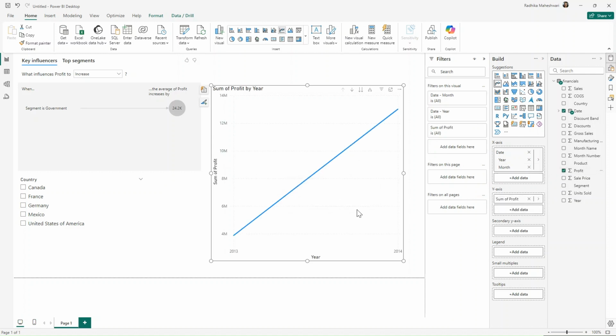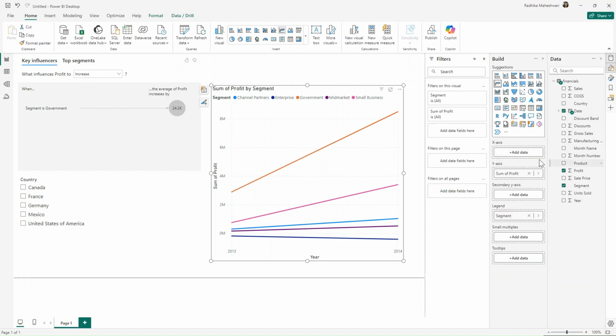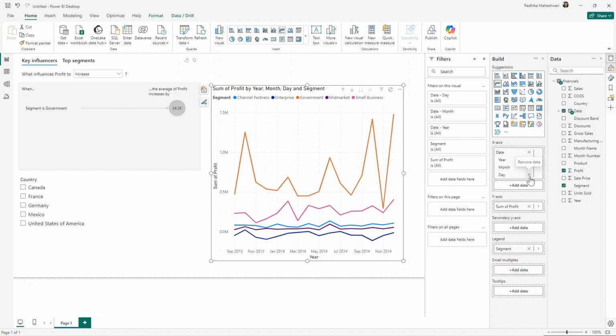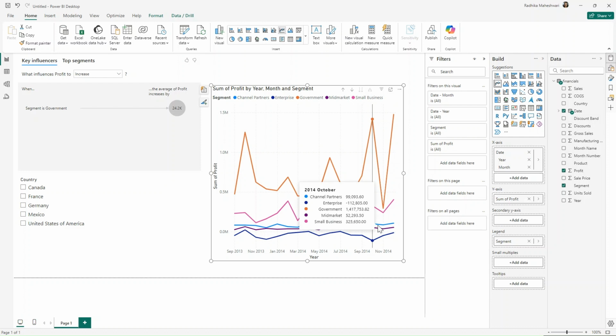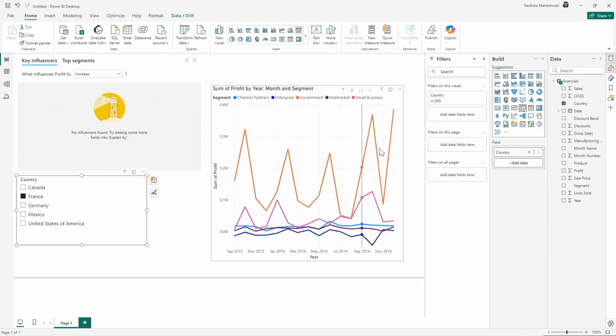Now we need to do this by the different segments, so I will bring in segment on the legend. When we have this, for some reason my month is not coming, so let us again bring this date back. So I'll go in here and remove quarter and remove day so that I get my month and year. So now this is how our line chart would look like. And if we filter by France, then we can see this visual is changing. And the key influencer says there is no influence found.